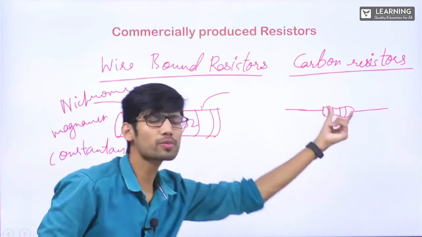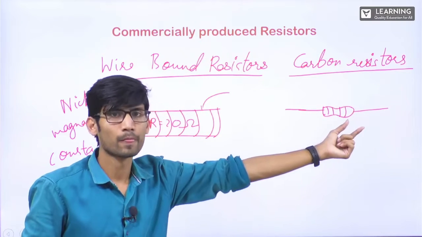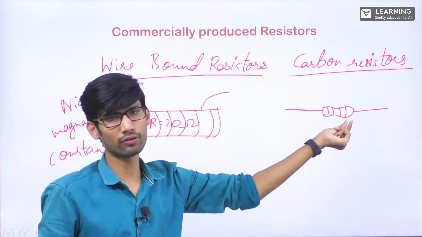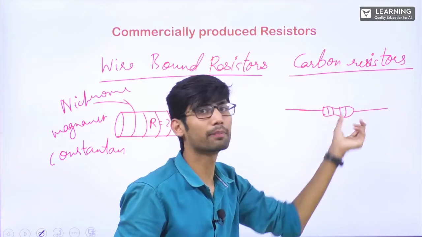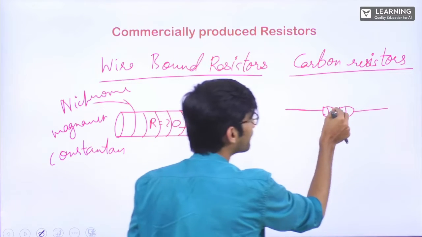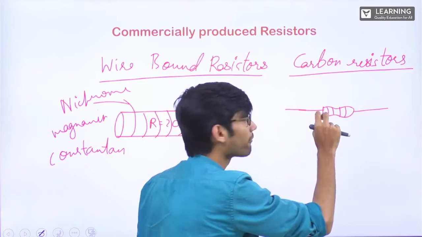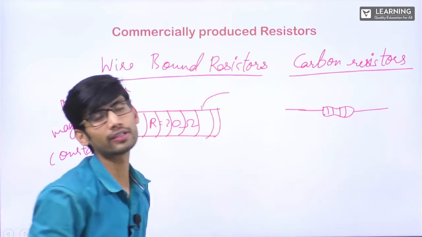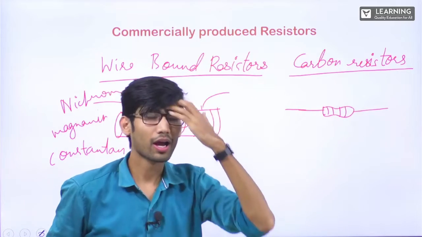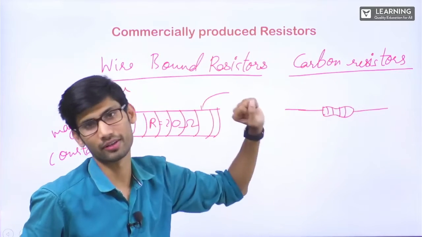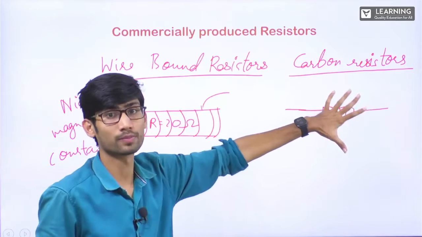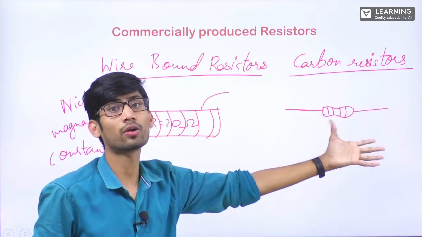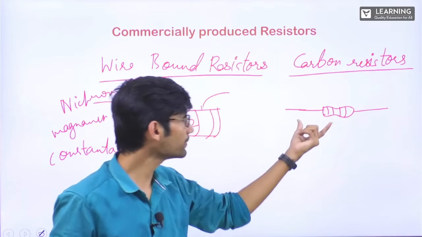But here they are so small, so compact that it is difficult to write the value of resistance. So what they do is they will color it with different bands, with different colors. From these colors, you can identify the resistance of the resistor. How do we do this? This is important. This 1 mark, 2 mark question will definitely come in your boards exam, on color coding.